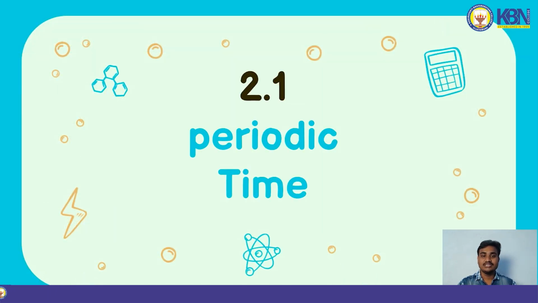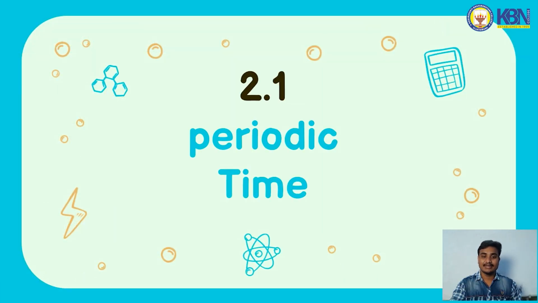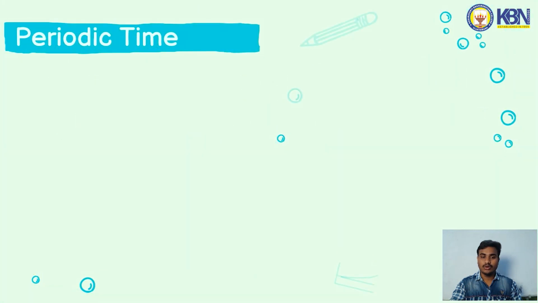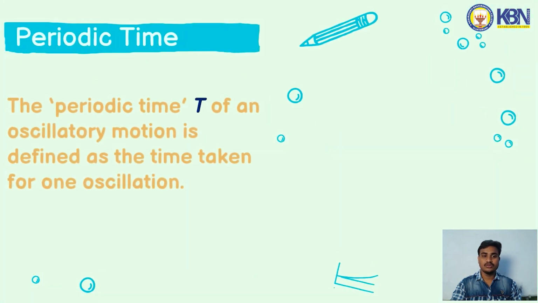The next one is about the periodic time. What is meant by periodic time? Remember, the periodic time in oscillations is represented by capital T. It is defined as the time taken for one oscillation.